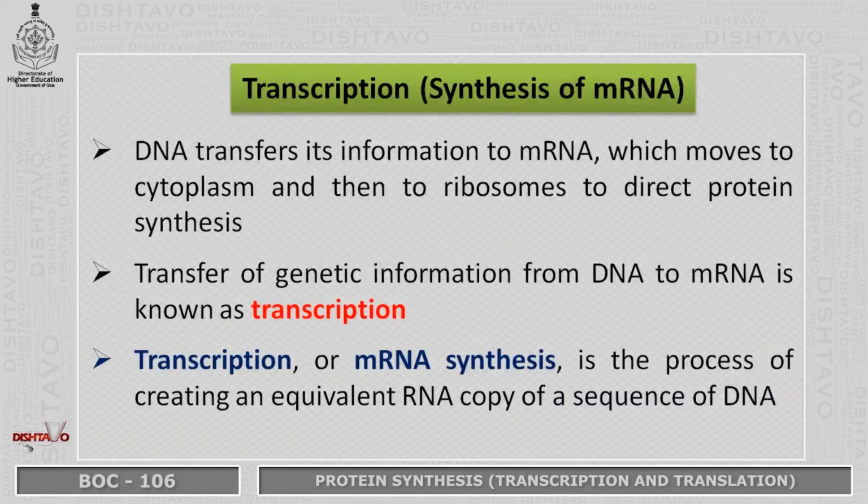Transcription. It is also called synthesis of mRNA. DNA transfers its information to mRNA. This mRNA is synthesized in the nucleus. It moves to cytoplasm and then to the ribosome to direct the synthesis of protein. Transfer of genetic information from DNA to mRNA is known as transcription. Transcription or mRNA synthesis is the process of creating an equivalent RNA copy of a sequence of DNA.